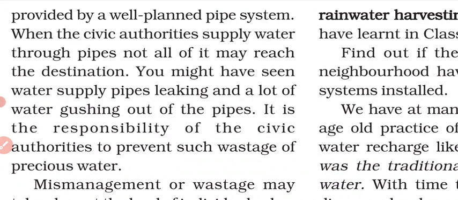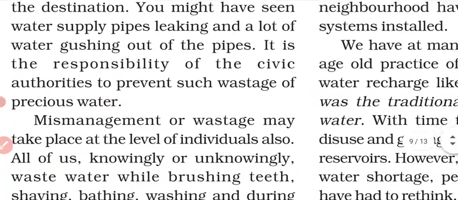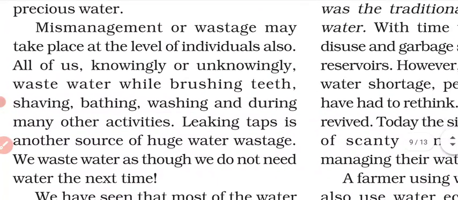The pipelines that supply water also do not distribute it properly, because somewhere there is a leakage in the pipeline, so lots of water is wasted. The water transferred from the water plant does not reach the target place, and that is why lots of water is wasted. So that is why management of water is also needed.